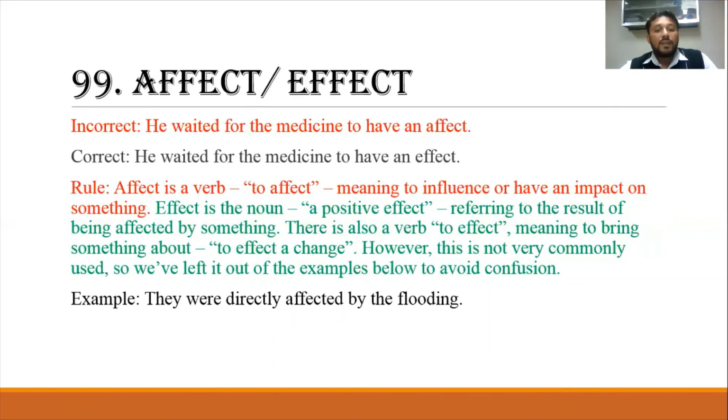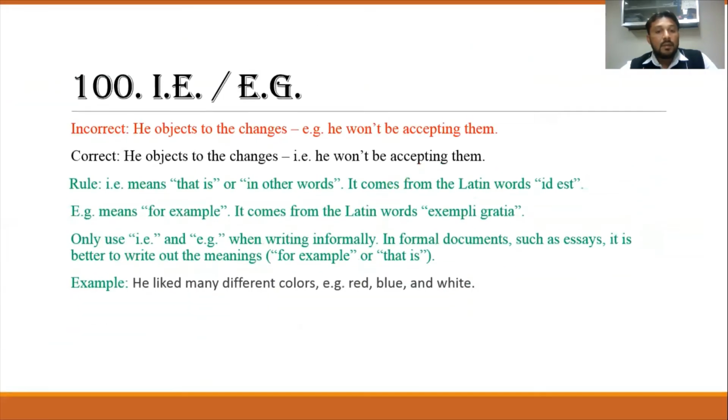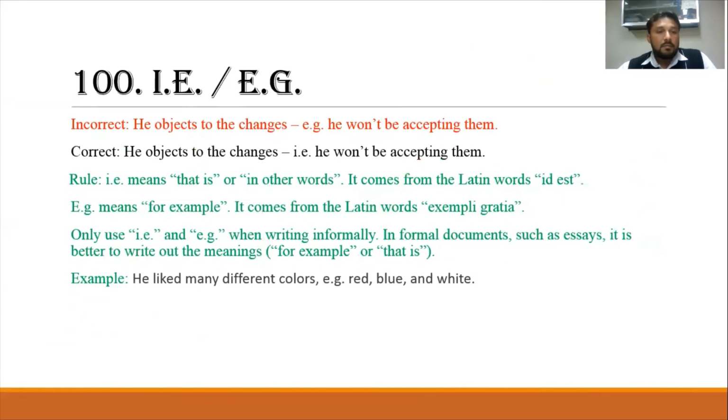They were directly affected by the flooding. Okay, the last big mistake that the students make is i.e. or e.g. He objects to the changes, e.g. he won't be accepting them. The correct is he objects to the changes, i.e., he won't be accepting them. I.e. means that is, or in other words; it comes from the Latin words id est.